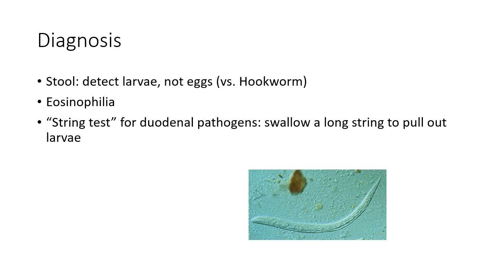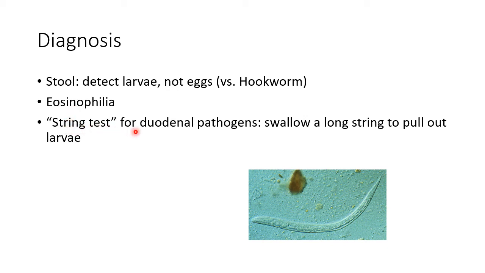Now let us see about the diagnosis of strongyloides. Stool specimen should be examined to detect larvae. This picture shows larvae of strongyloides. Remember, in case of strongyloides, stool examination will reveal larvae, whereas in case of hookworm infection, stool examination will reveal eggs. Complete blood count will show eosinophilia.